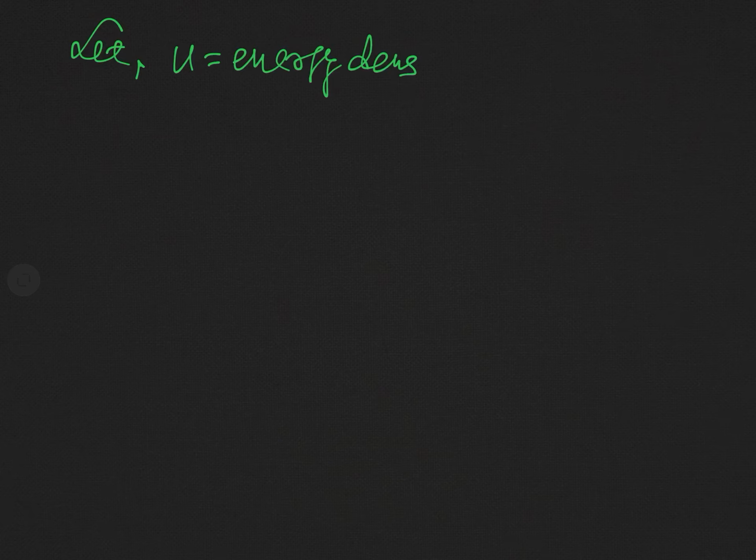Now we have calculated the expression for the energy in electric field. Now we can easily calculate the energy density, that is, energy distributed in unit volume. So for this, let us consider that small u is the energy density in electric field, or you may say electric energy density.